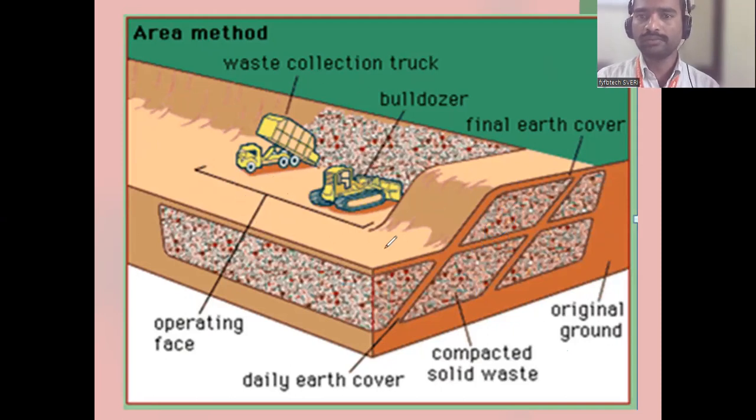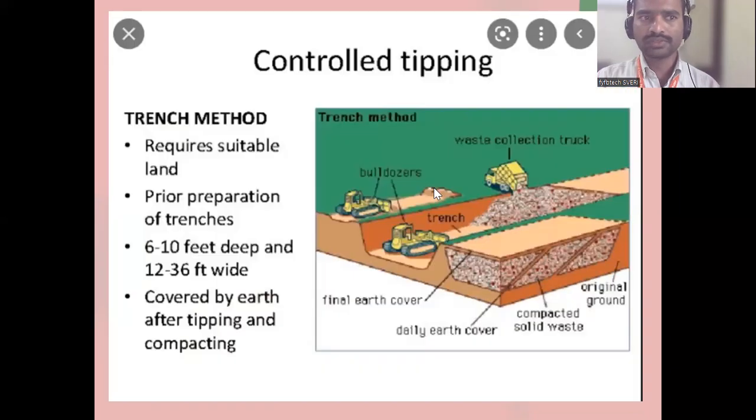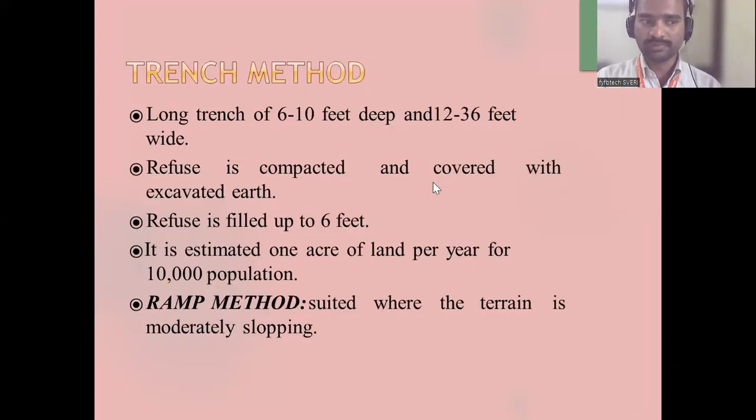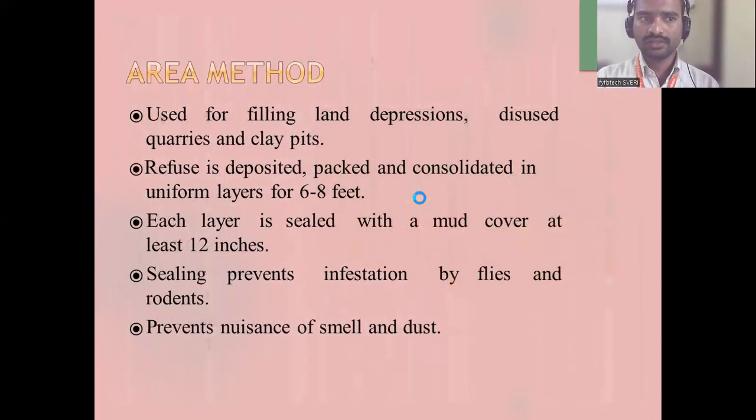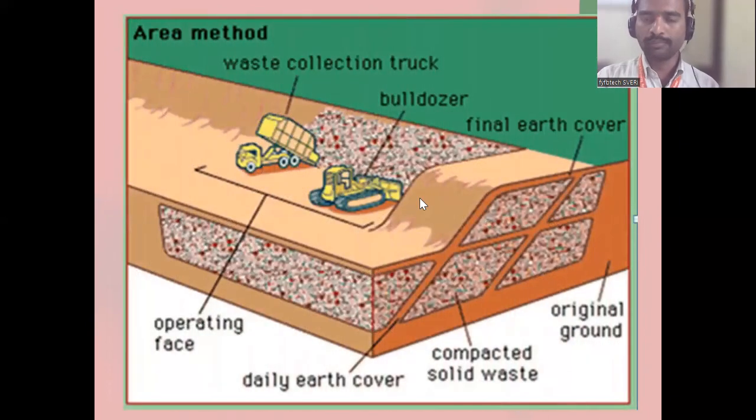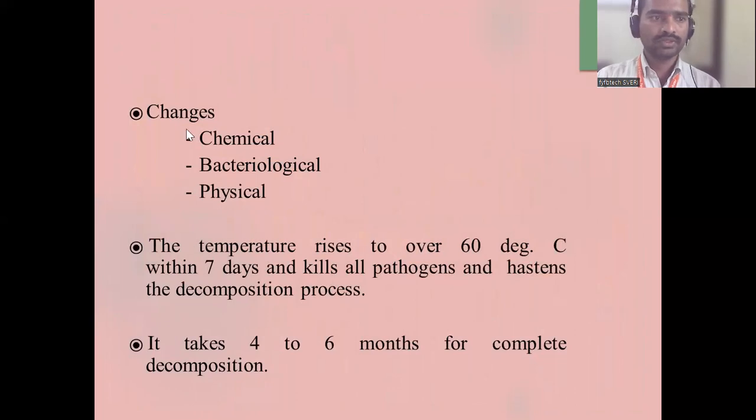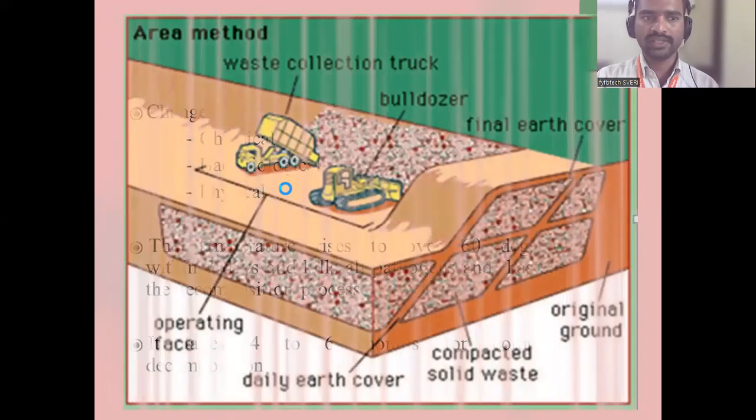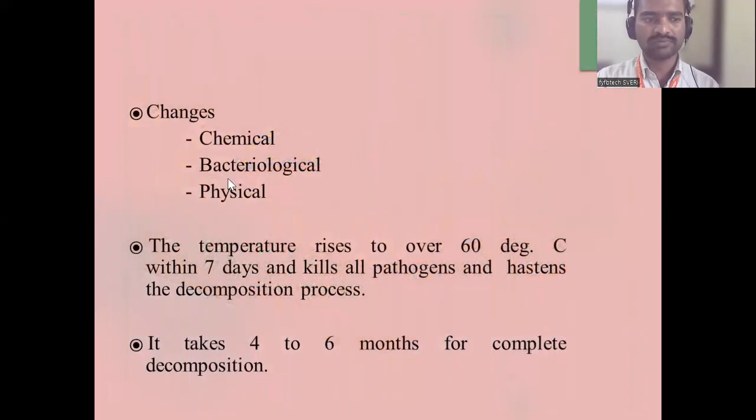That also comes under dumping. So what all have you studied first? First one is the controlled tipping trench method. Okay, in dumping, this is the trench method. Second one is the ramp method, then the area method. Again, whatever I have explained here in the area method, there is some more explanation.